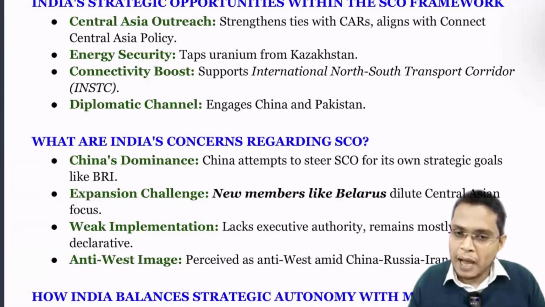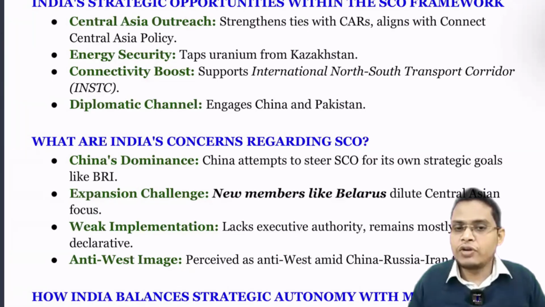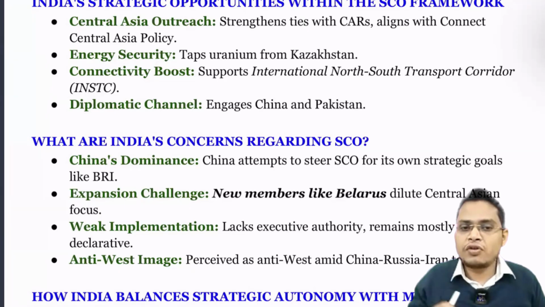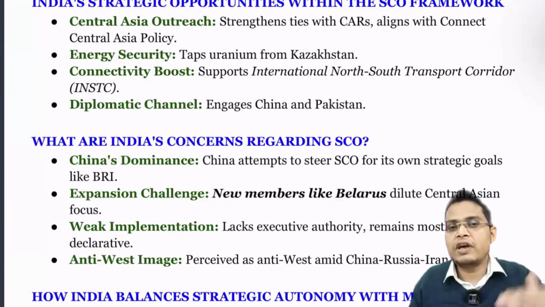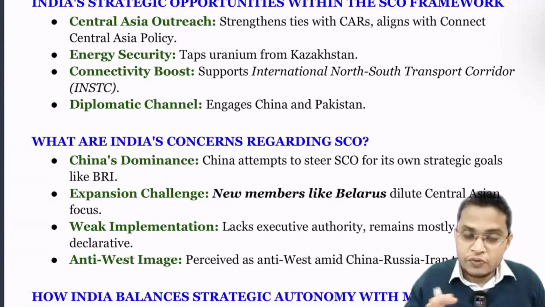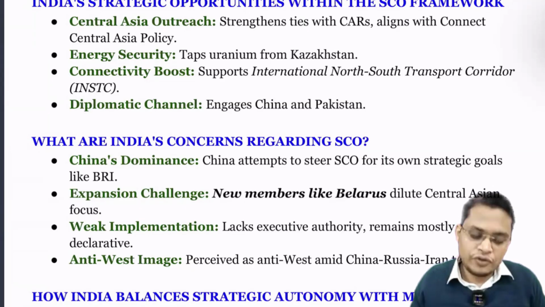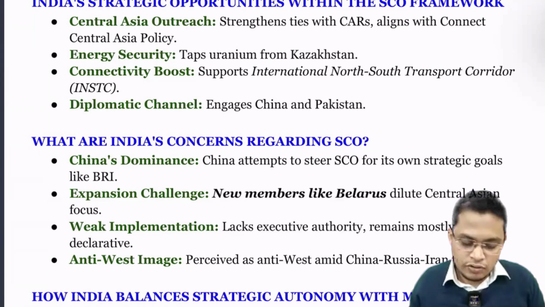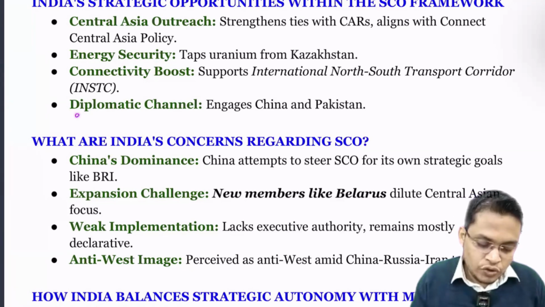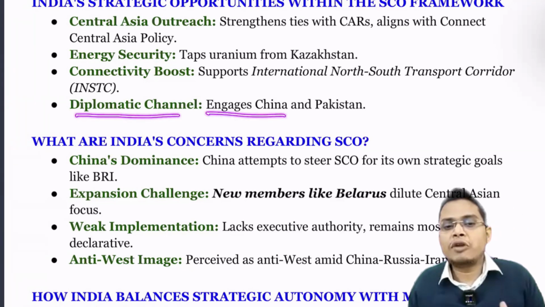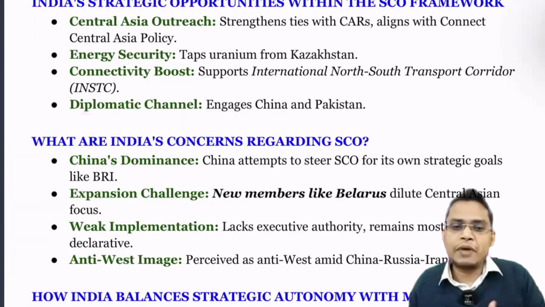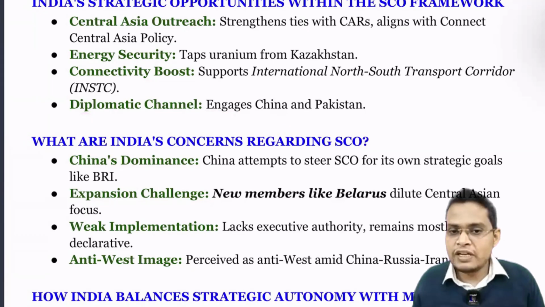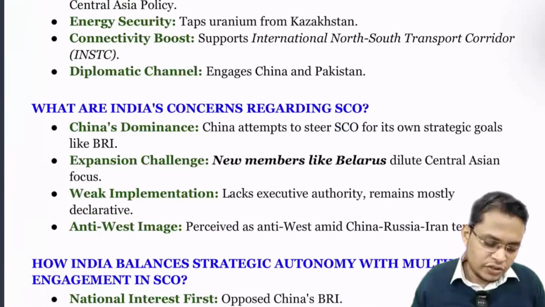You can open a map of the International North-South Corridor and look at where it starts and where it reaches. By doing that, you will have a lot of clarity on the concept and will be able to get the answer correct. Next, the diplomatic channel. It also opens up a diplomatic channel to engage with China and Pakistan. We don't have any relation with Pakistan, but with summit-level meetings there might be some interaction. That can be back channel diplomacy or a starting point for good relations.